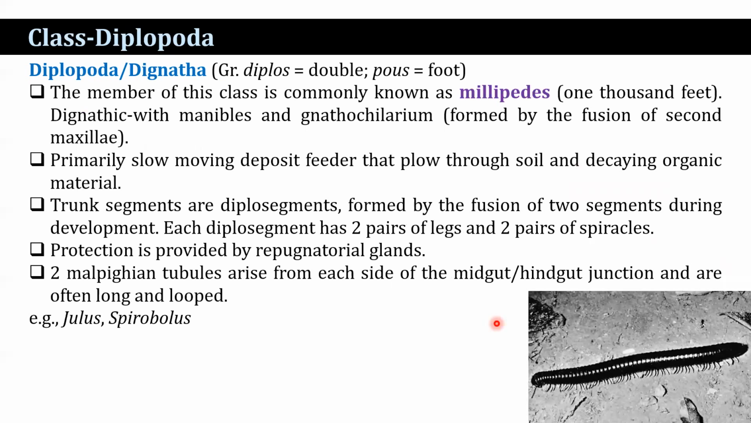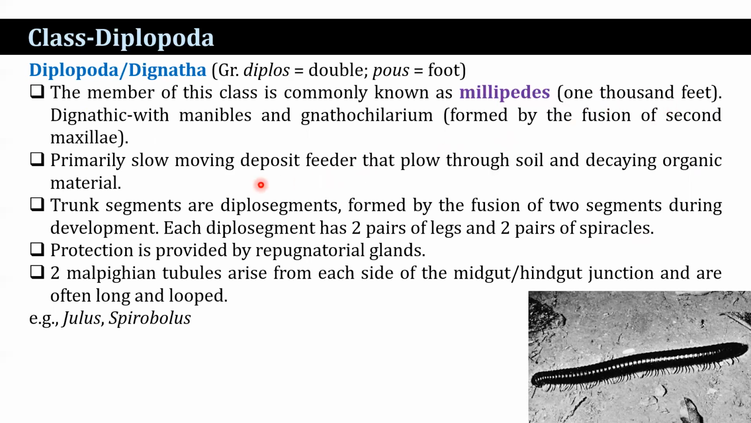Next class, Diplopoda. What are the features? Diplos means double, pous means foot. The members of this class are commonly known as millipedes. Millipedes means 1,000 feet. They have gnathochilarium with mandibles, that is formed by the fusion of second maxillae.